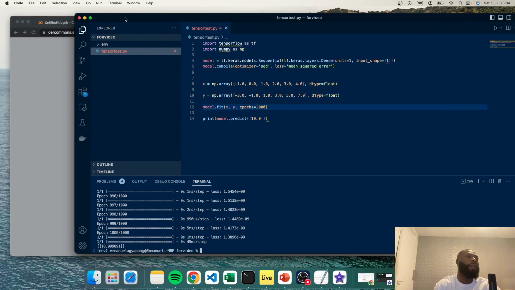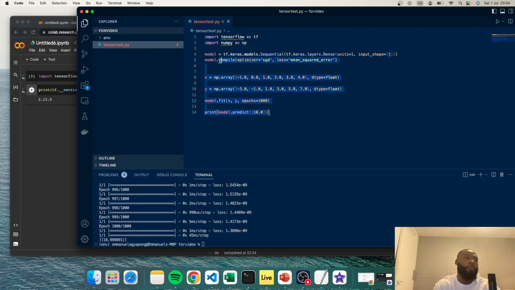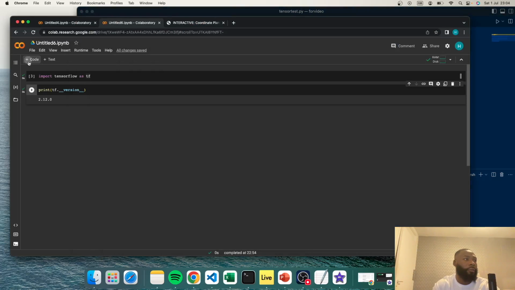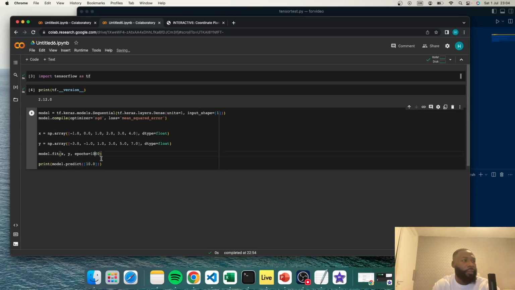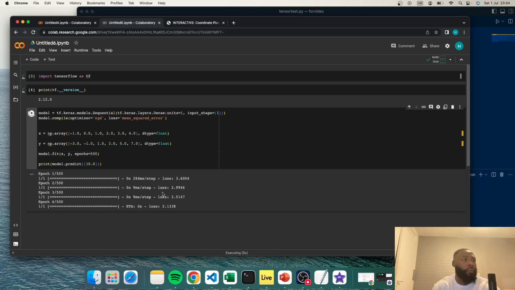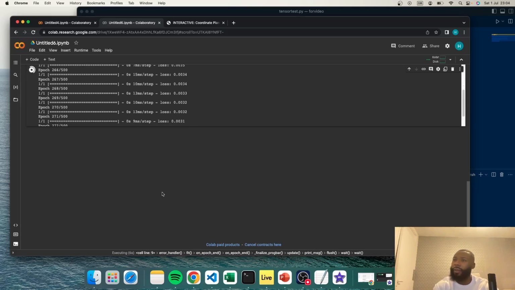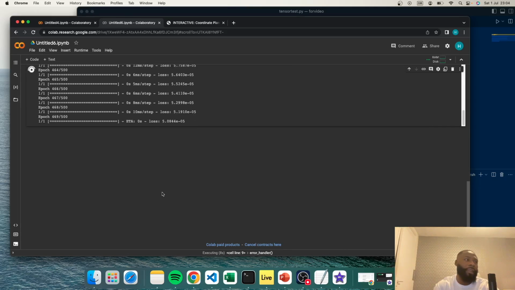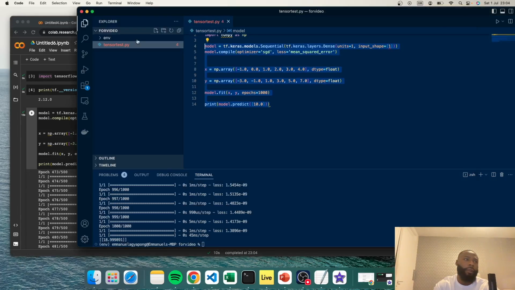Now, if you were using the Google Colab version, what you can literally do is copy in what we just did here, paste that in there, and then run our predictions. I'll change the epoch here to 500. I think 1,000 is a bit too high and it might take a while to run. And then we run that simulation. We should see it come close to 19, maybe not exactly 19, maybe like 18 point something. Yeah, so we get 18.98, which is pretty close to what we got when we ran it here.